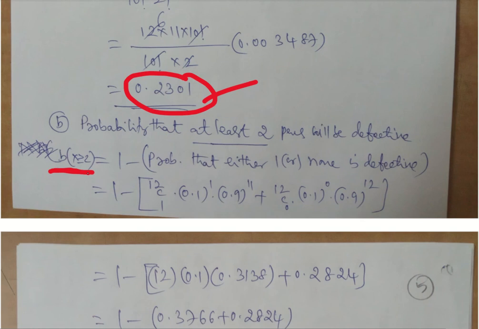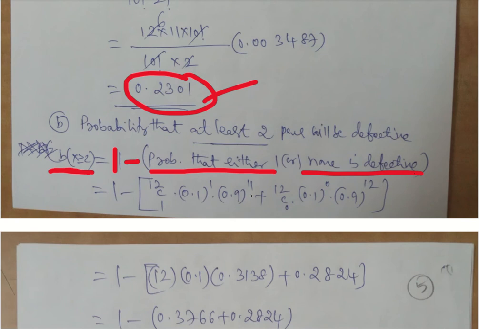So at least 2 can be calculated as 1 minus b of x less than 2, that is 1 minus b of 0 minus b of 1. If you remove them, whatever you get is 2 or more.